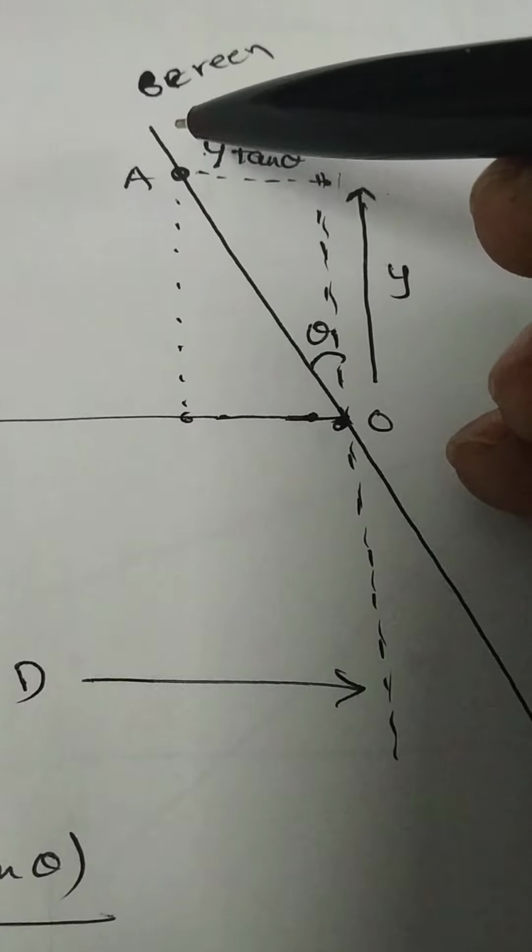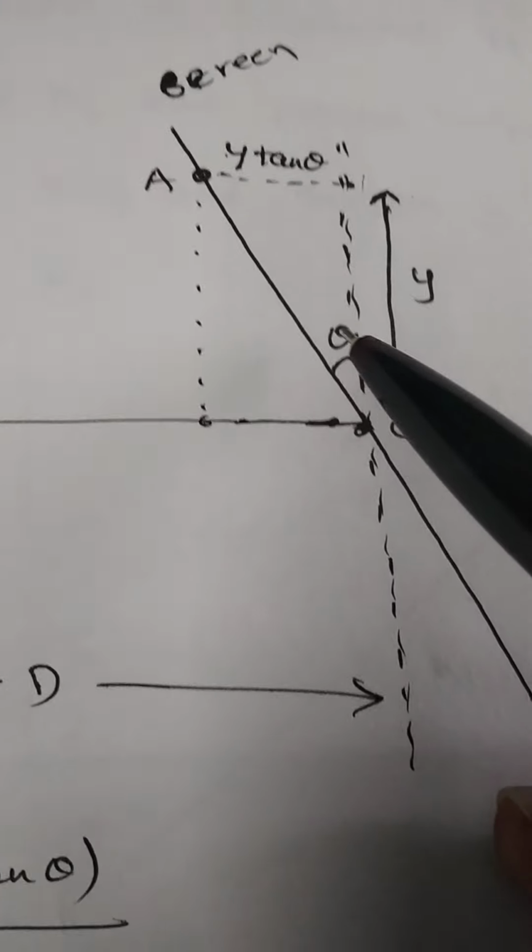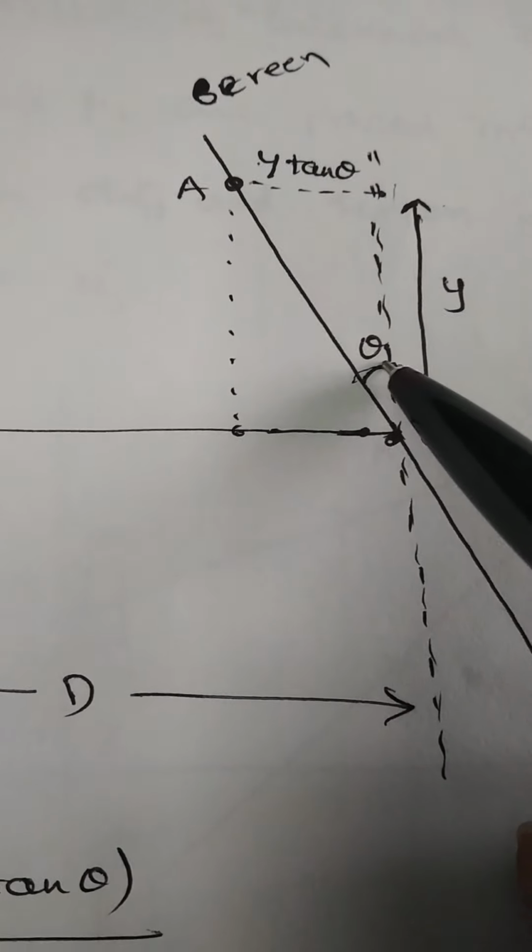This is the original vertical position. Let the screen be arranged like this. Screen is arranged at an angle theta with the vertical.